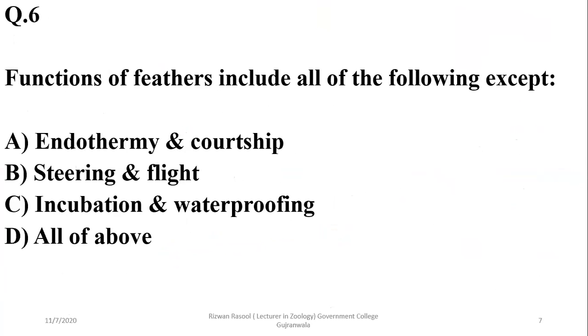Functions of feathers include all of the following in birds except endothermy and courtship, yes it is. Steering and flight, incubation and waterproofing are all functions of feathers. So the exception can be excluded over here, that birds have all of the following functions, which are obtained by the presence of wings. So the right option is Delta over here, and we are excluding the word except from this statement.